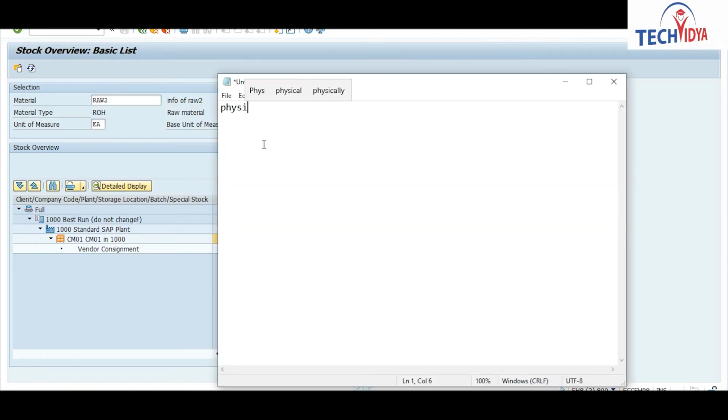How do we do the physical inventory process? So what are the types?